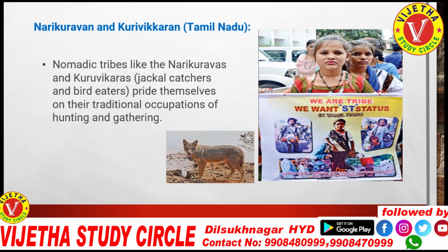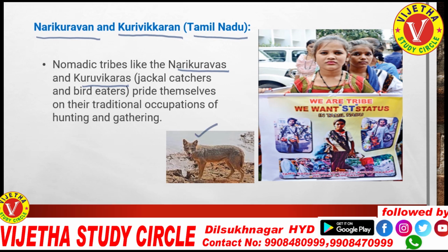What is the other community? The other community is Narikuravan, and Kurivikkaran. These are tribal communities from Tamil Nadu, nomadic tribes like the Narikuravas and Kuruvikaras. These are actually jackal catchers, the jackal being one of the animals.